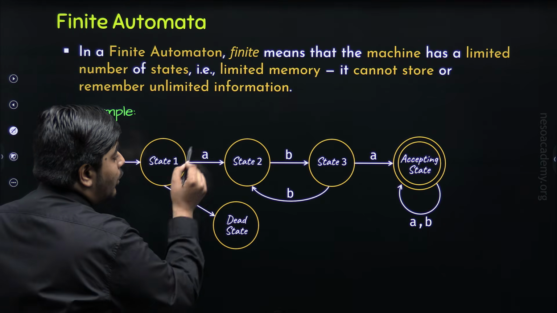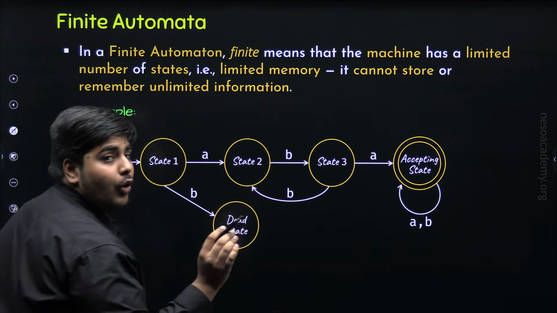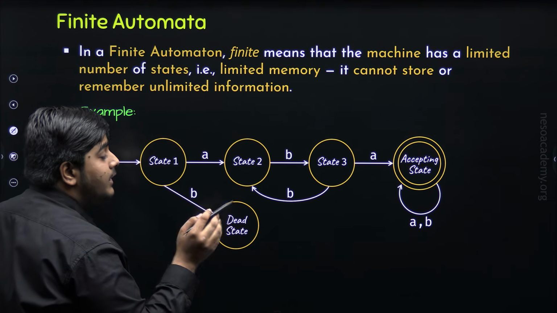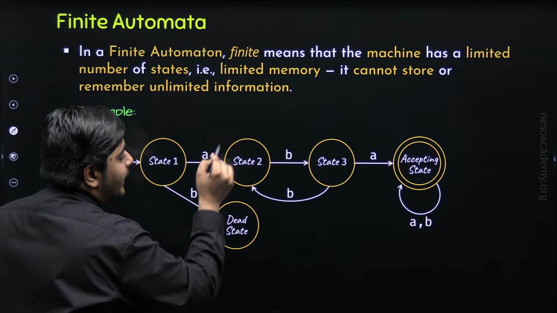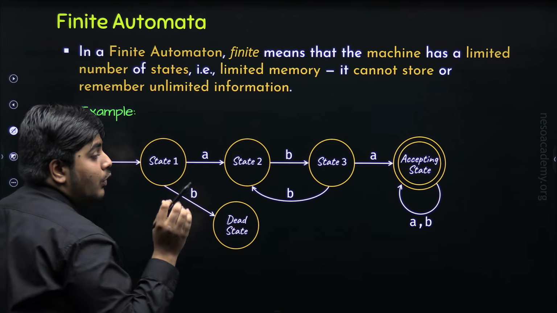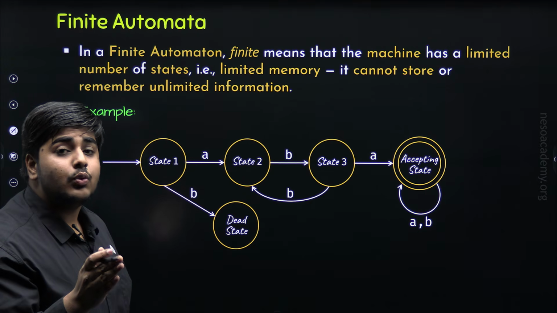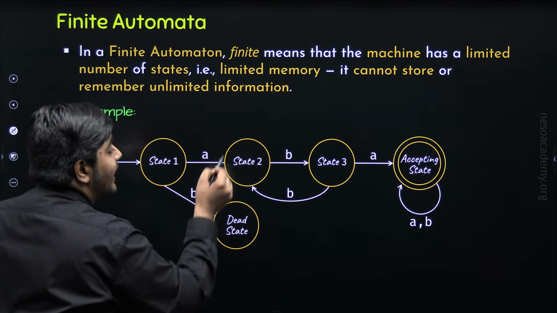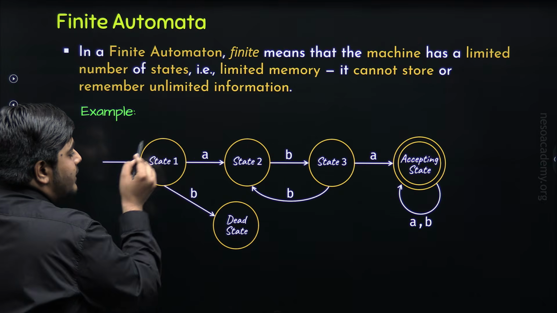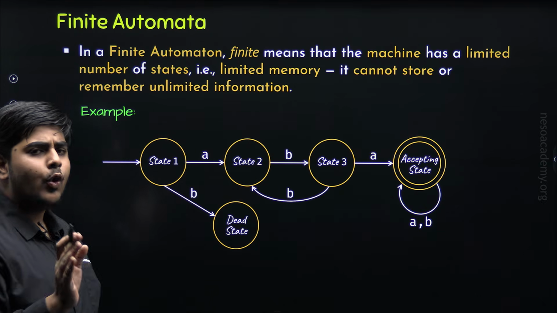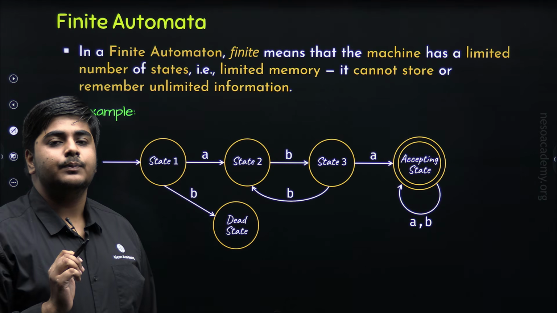Now, these lowercase letters are called the input symbols, and these arrows represent the transition from one state to another state, which is defined by the transition rules. Transition rules tell us which state will be the next state on the basis of the current state and the current input symbol. Now, I hope this diagram is very much clear to you.